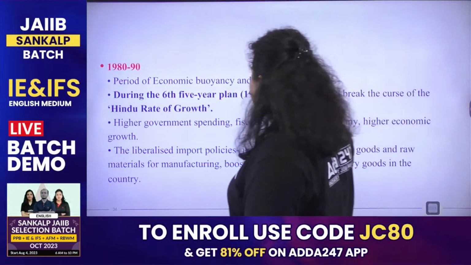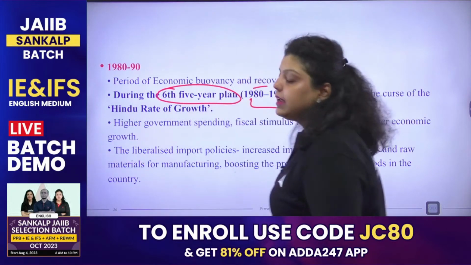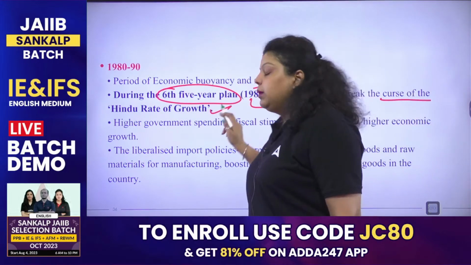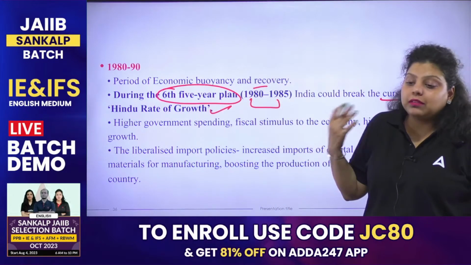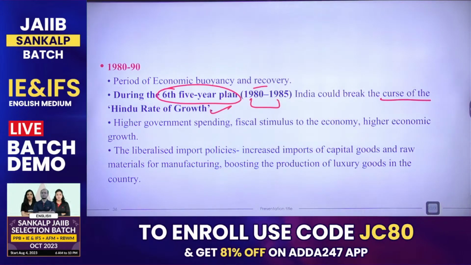Now, the period of economic buoyancy and recovery during the 6th 5-year plan, which started in 1980 and ended in 1985. India could break the curse of the Hindu rate of growth, because from here our economy started growing more. Higher government spending, fiscal stimulus to the economy and higher economic growth were seen. Liberalized import policies were introduced that increased the import of capital goods and raw material for manufacturing, boosting the production of luxurious goods in the country.